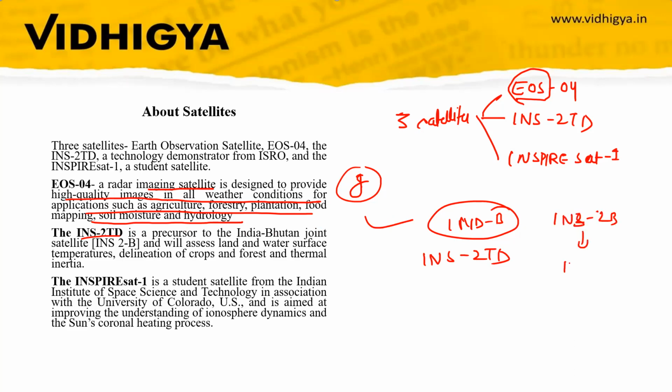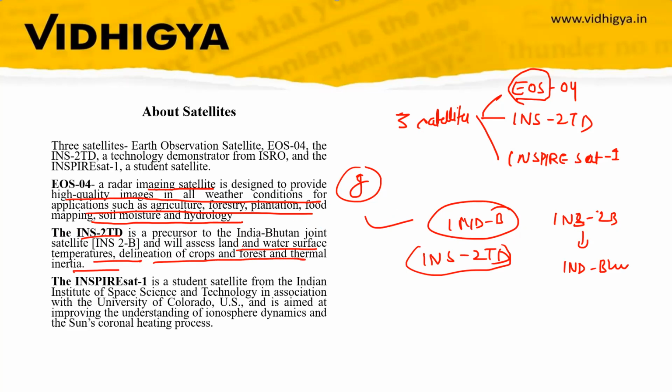INS-2B for India and Bhutan. This is also for India and Bhutan. And what is the purpose? What is the use of this satellite? It will assess land and water surface temperature, delineation of crop and forest, and thermal inertia.